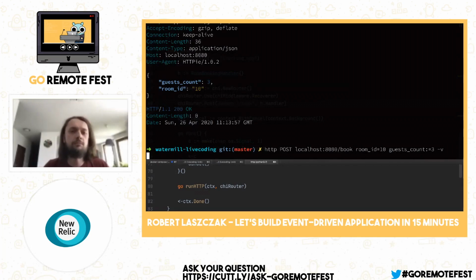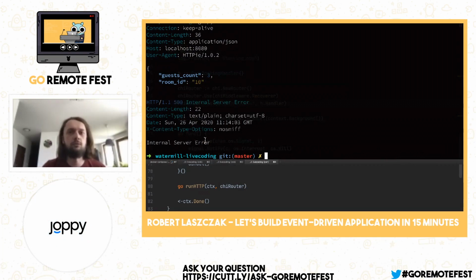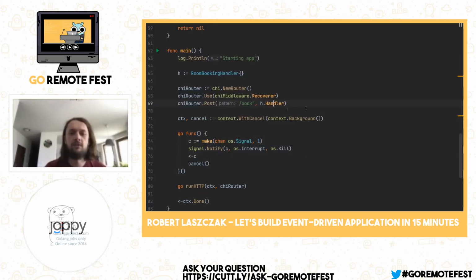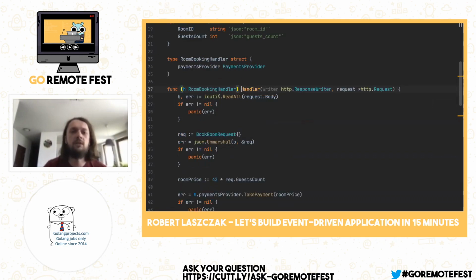So as you can see, probably it's not providing the best user experience if it's mostly not working or not working and slowly not working. I think it's the worst scenario. So let's check what we have inside. So yeah, you can see that it's a very simple tree router. So let's check what we have inside of our handler.